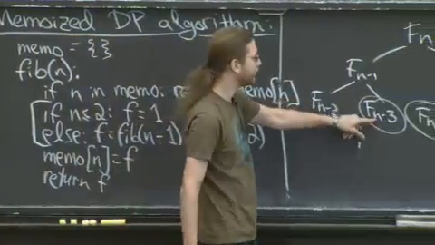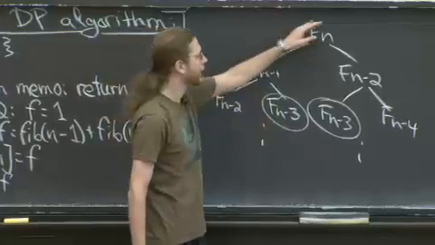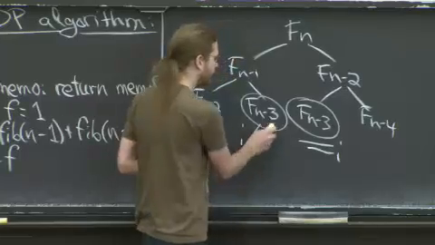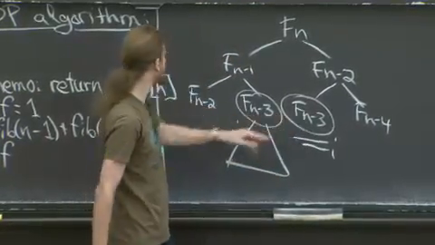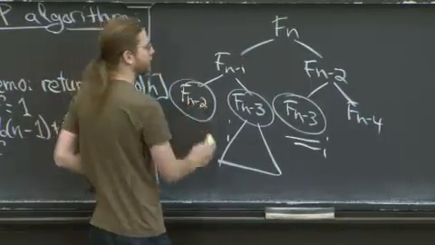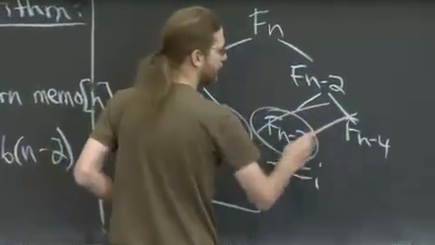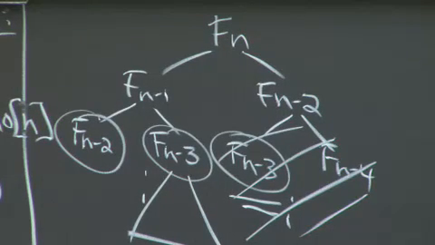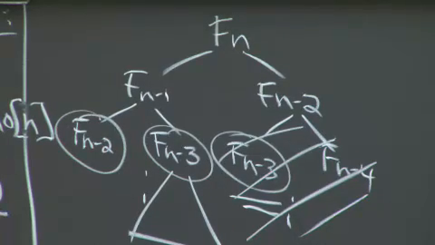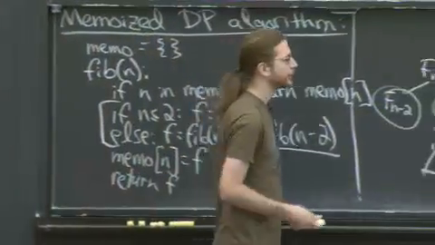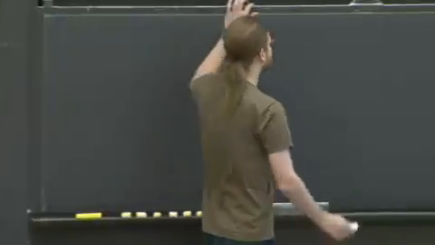The first time you call f of n minus 3, you do work. But once it's done, and you go over to this other recursive call, this will just get cut off. There's no tree here. Here we might have some recursive calling. Here we won't, because it's already in the memo table. In fact, this already happens at f of n minus 2. This whole tree disappears because f of n minus 2 has already been done. So it's clear why it improves things. In fact, you can argue that this call will be free because you already did the work in here. But I want to give you a very particular way of thinking about why this is efficient.